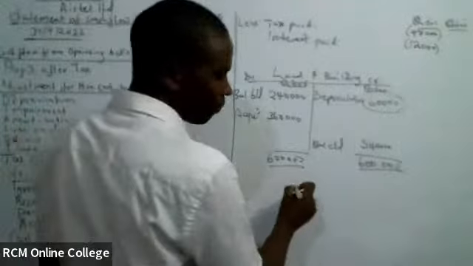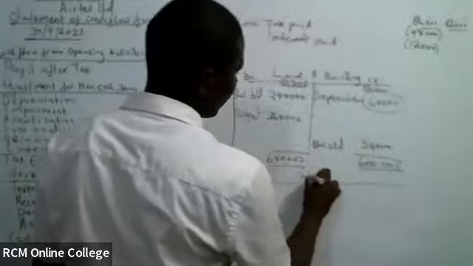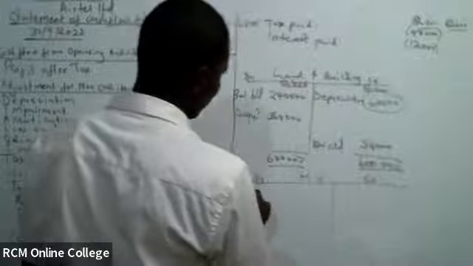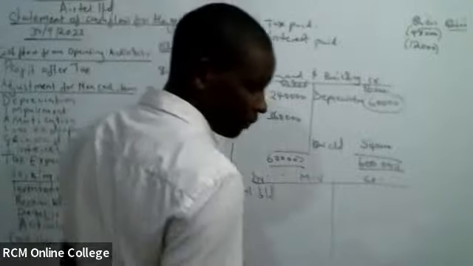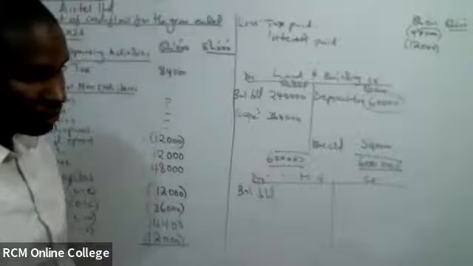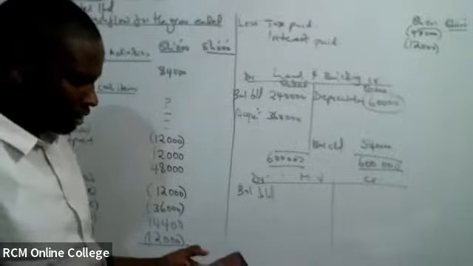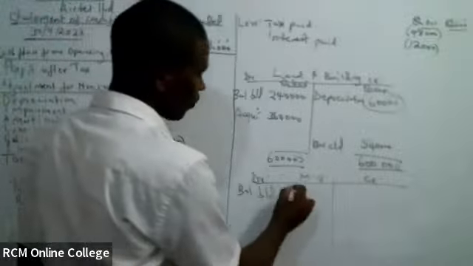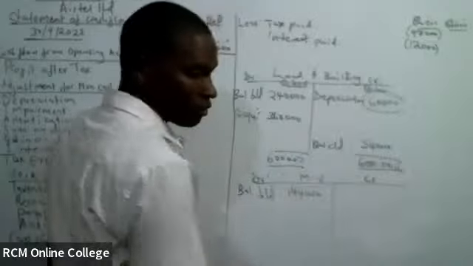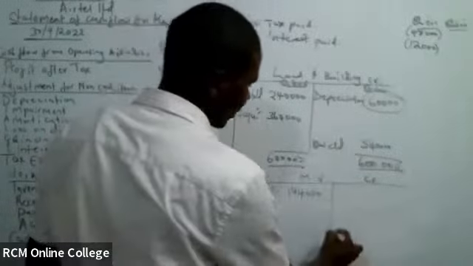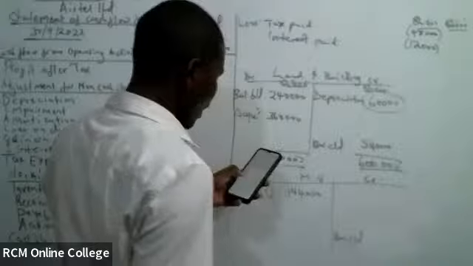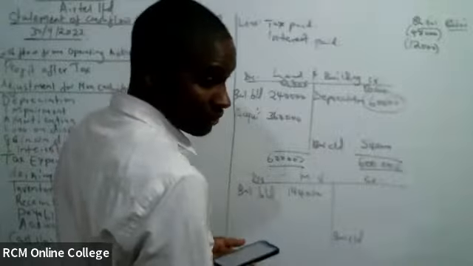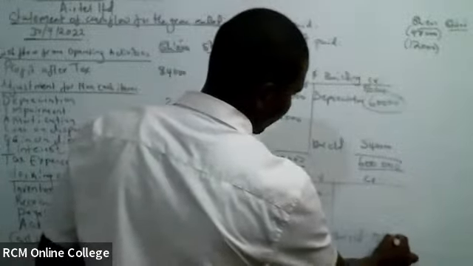We go to the motor vehicle account. Motor vehicle. This is credit. This is debit. Balance brought down. Nipatie sasa asset still. You are still dealing with the assets. Balance iko wapi? Motor vehicle yangu iko 144, right? Do you see 144? 144,000. Then balance carry down hapa. Iko ngapi? Where is 120? 120,000.